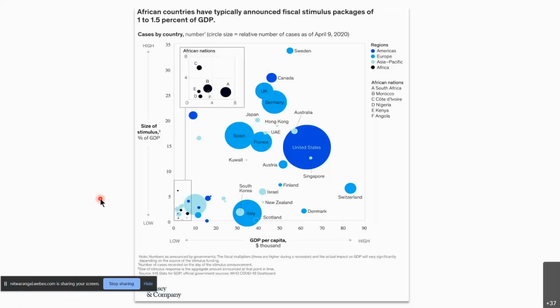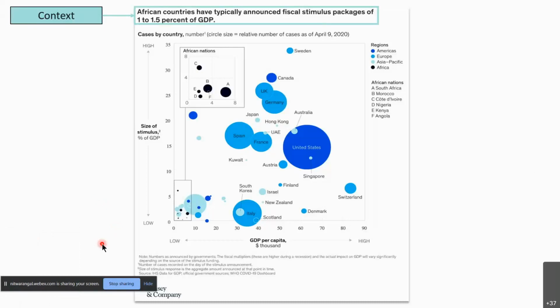Okay, I think everybody has a fair idea, and let's move on. So first, the consulting firm is trying to grab our attention. I hope I'm audible. Can you please confirm? Yes, you're audible, Shashank. Thank you. So here we start with the context. They are trying to tell us that African countries have typically announced a fiscal stimulus package of 1 to 1.5%.